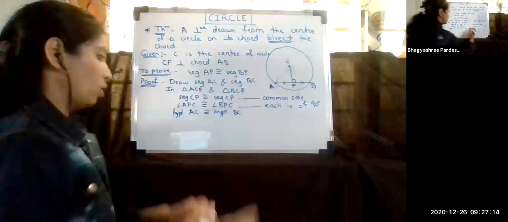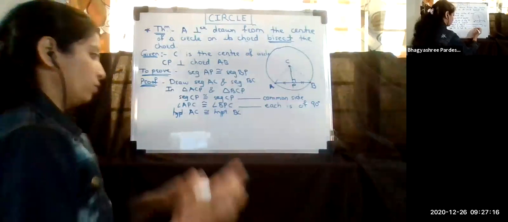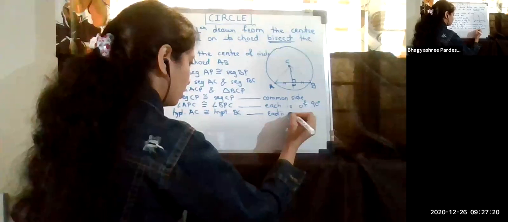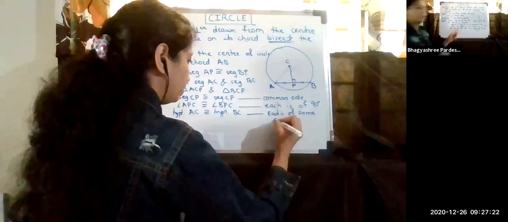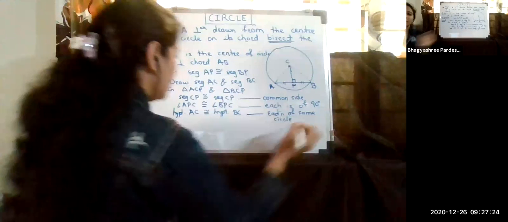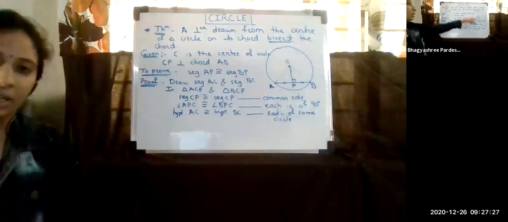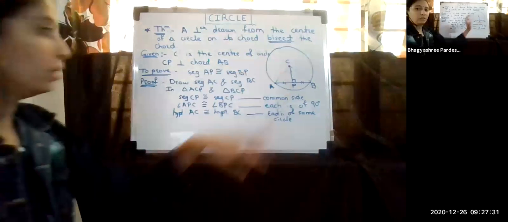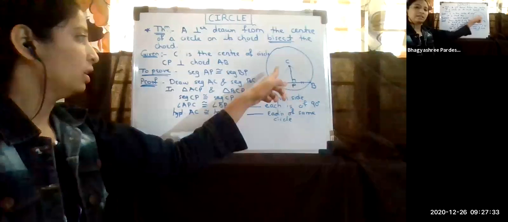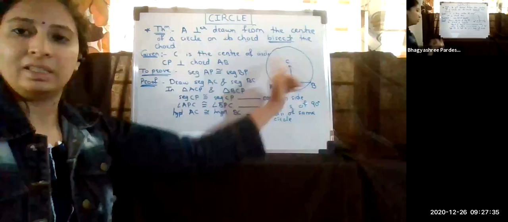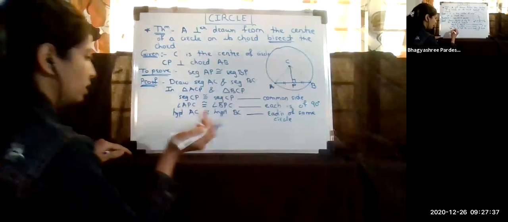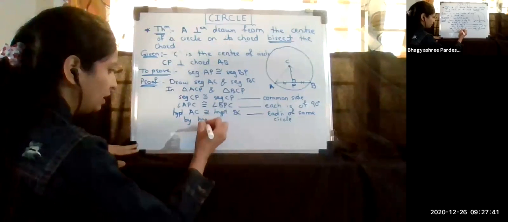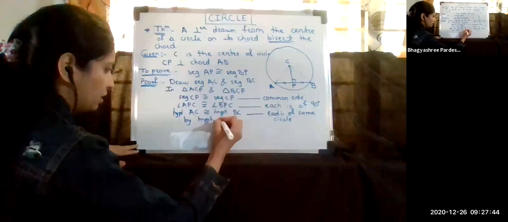Now, since both are radii of the same circle, they are equal. Get that? So CP is common, so equal. Angle P is 90 degrees, so equal. Hypotenuses, since they are radii, are equal. So therefore, by the hypotenuse side test, a few tests are there which we have learned already.